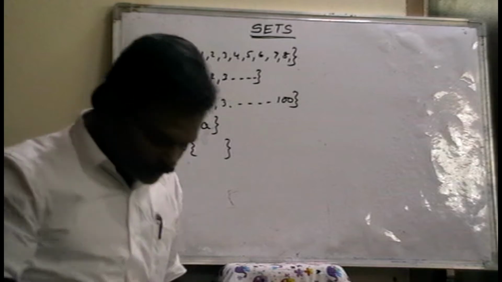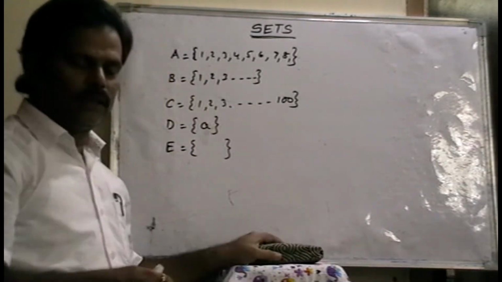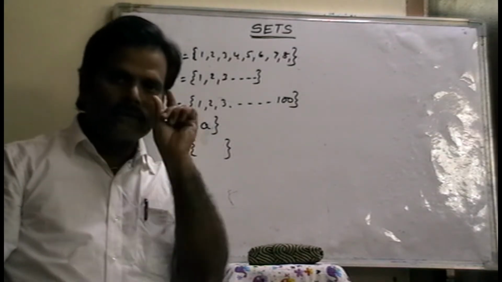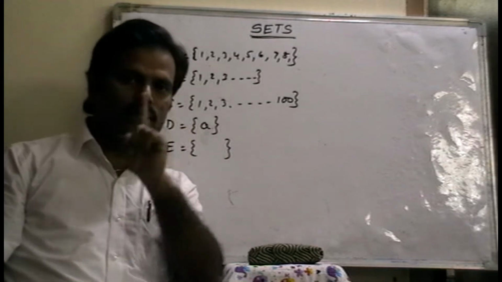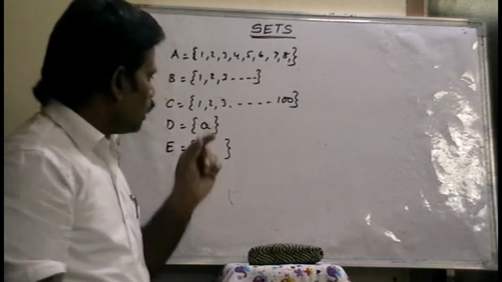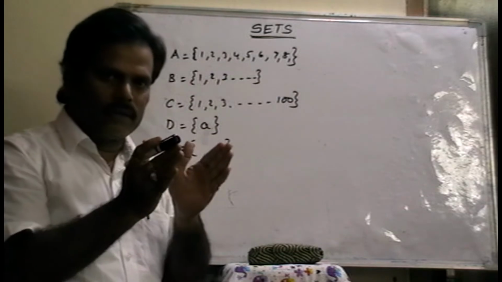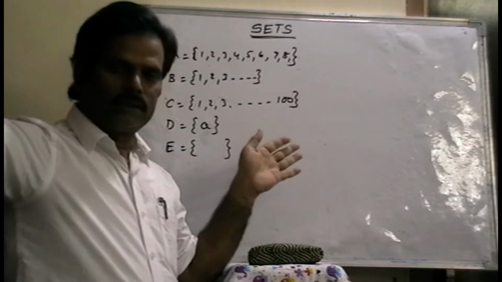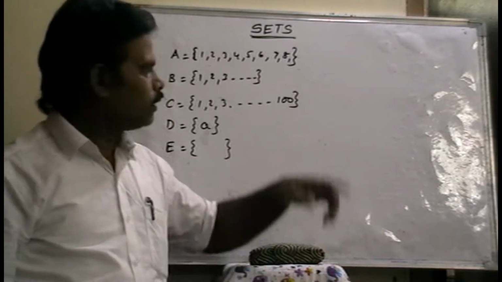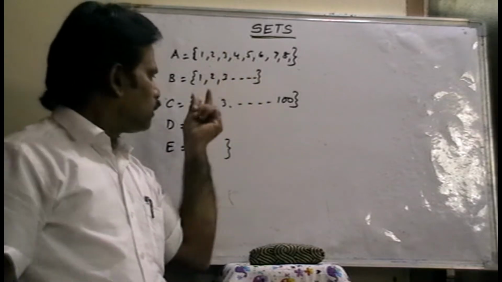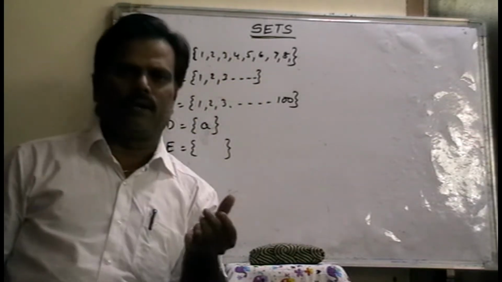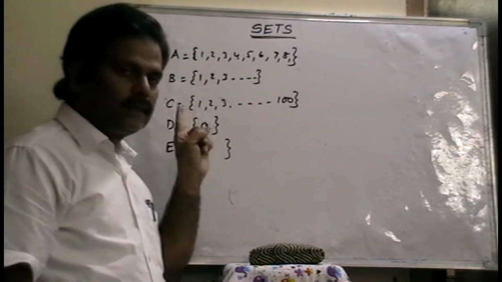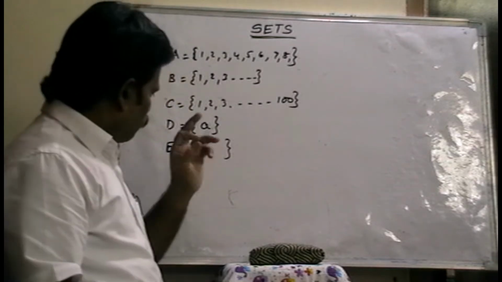Singleton is nothing but only one element, that means a set which consists of a single element is called a singleton set. A set which consists of limited elements is called a finite set. A set which consists of unlimited elements is called an infinite set, right? Finite set, infinite set, singleton set. Singleton means simple: a set which consists of a single element, only one element, is called a singleton set.